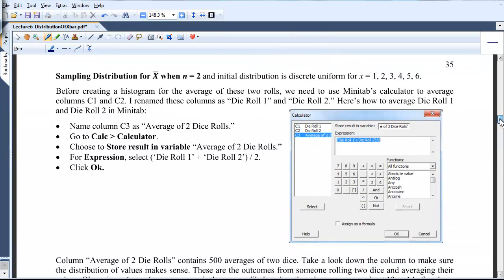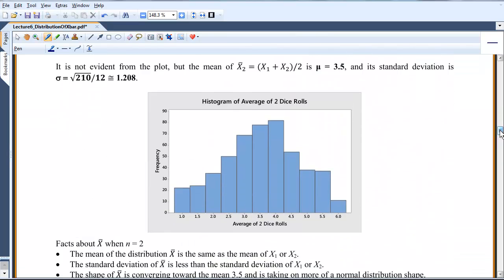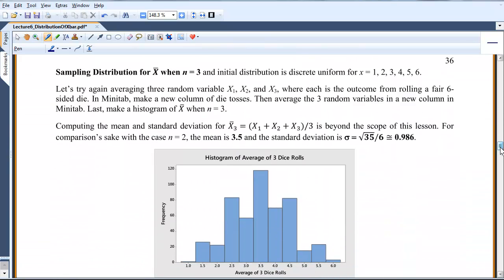Down here, what I went ahead and did is average those two. I took 2 die rolls and averaged them in Minitab, and you can start to see the shape. Actually, the sum of 2 uniforms is triangular. Now I'm going to add 3. So in other words, I'm going to do 3 die rolls.